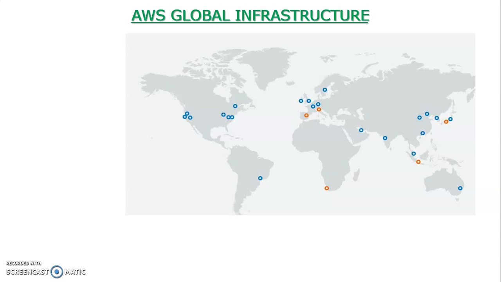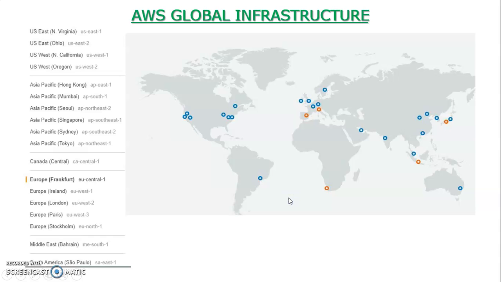When we talk about global infrastructure, AWS has a presence all over the world. If you look at this map, AWS has infrastructure in the US, South America, the Middle East, Europe, India, and the whole Asia Pacific region. When I say they have a presence, that means there are regions.